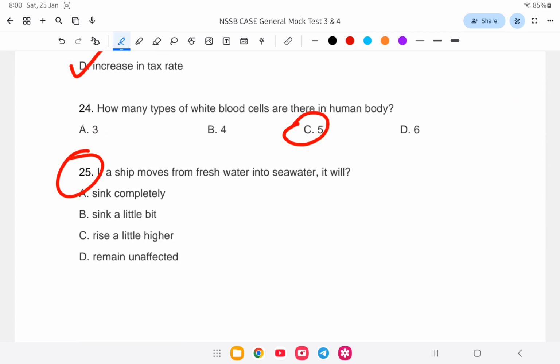If a ship moves from fresh water into salt water, sea water, it will sink completely, rise a little bit, rise a little higher, or remain unaffected. The answer is what? Rise a little higher, because of the density of water.